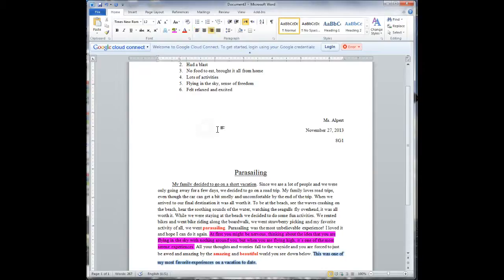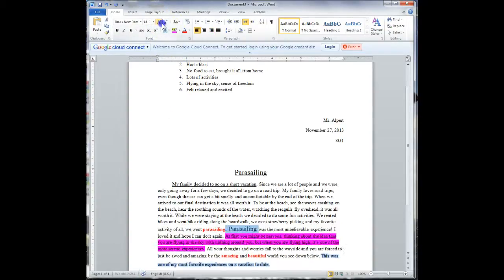Now we are going to make one word that is important to your story italicized and 16. So I like this word because I like that activity. So I'm going to make it 16 and italicized.